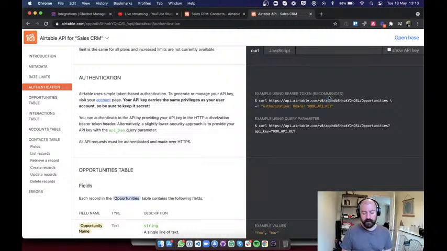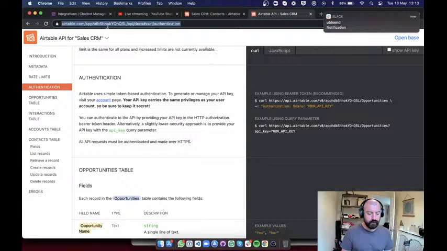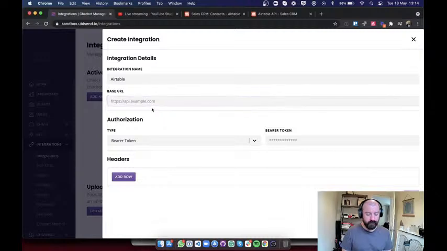So if you look at it here, and don't worry, this will all be changed once I finish this. So there's nothing that you can really do here to hurt my account. But if you look here, this key is basically the same as in my domain name here, or no, the URL I'm currently on. And so this is going to be our base URL. So I'm going to copy that and put it in here.